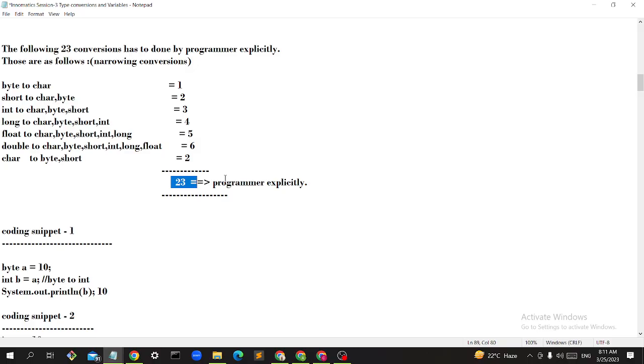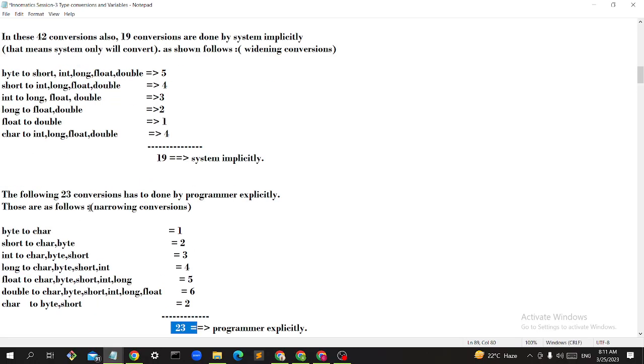Okay, clear with this format now? Like narrowing conversions. So these are 23 conversions. Out of 56, 14 are not valid. Then 42 conversions will be there. In that 42, 19 conversions, who has to do them, guys? The system has to do. And the remaining 23 conversions we have to do. So 19 conversions are called widening conversions, and 23 conversions are called narrowing conversions.